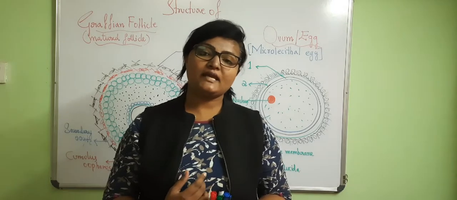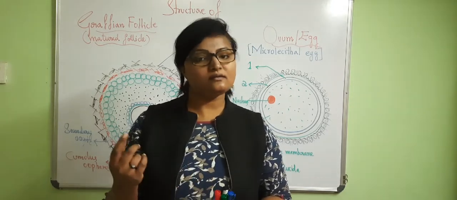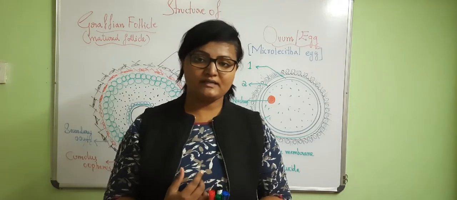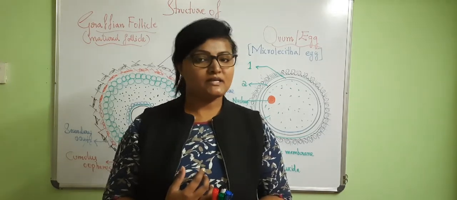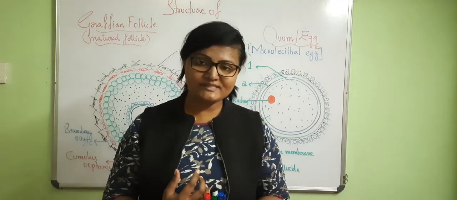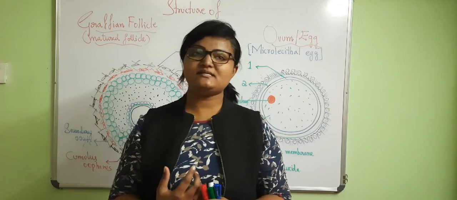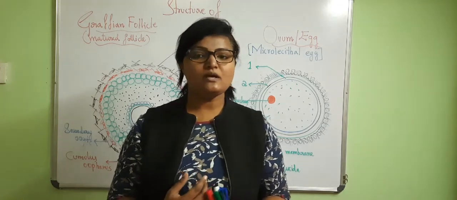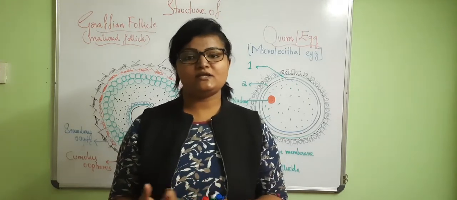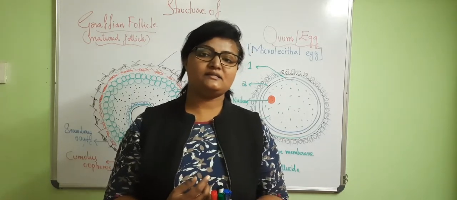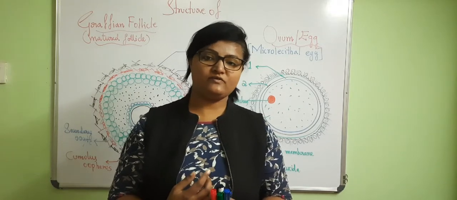When the secondary oocyte gets stimulated by the sperm entry or sperm penetration, then only will the secondary oocyte continue the second meiotic division. That is at metaphase 2, the secondary oocyte gets converted into ovum or egg within the female reproductive tract, that is in the fallopian tube itself.